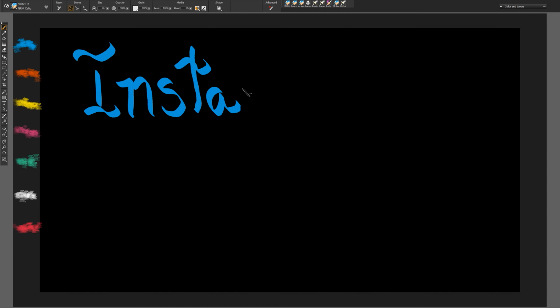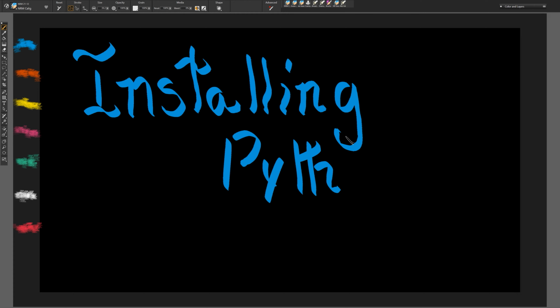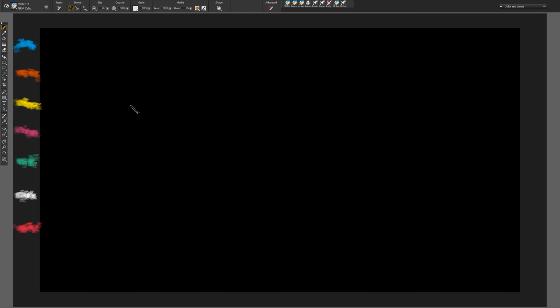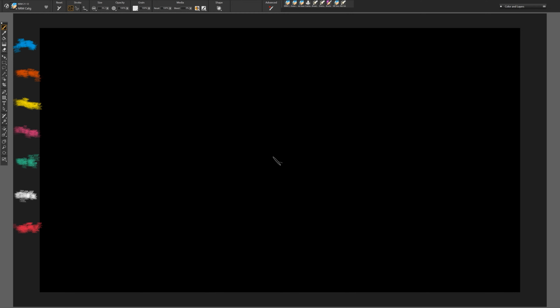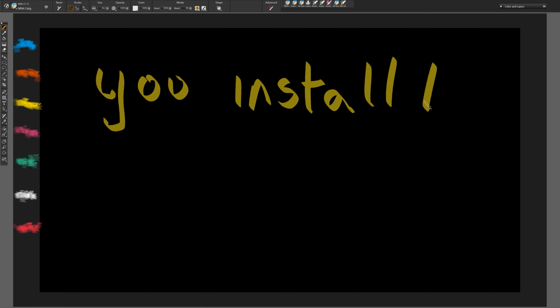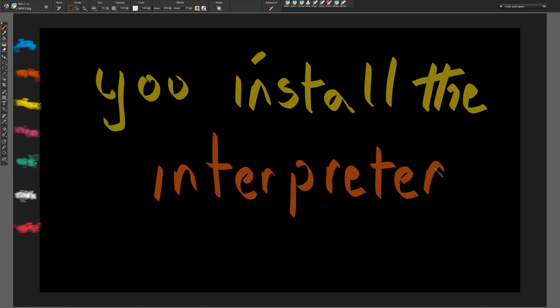Installing Python. First thing you need to do to get started is to install Python on your computer. Okay, so you might be wondering, if Python's a programming language, why would I need to install it? Well, what you're actually installing is an interpreter for Python. We're not going to really go into detail on what that means, but just know when you install this interpreter, it allows your computer to understand and run Python code.